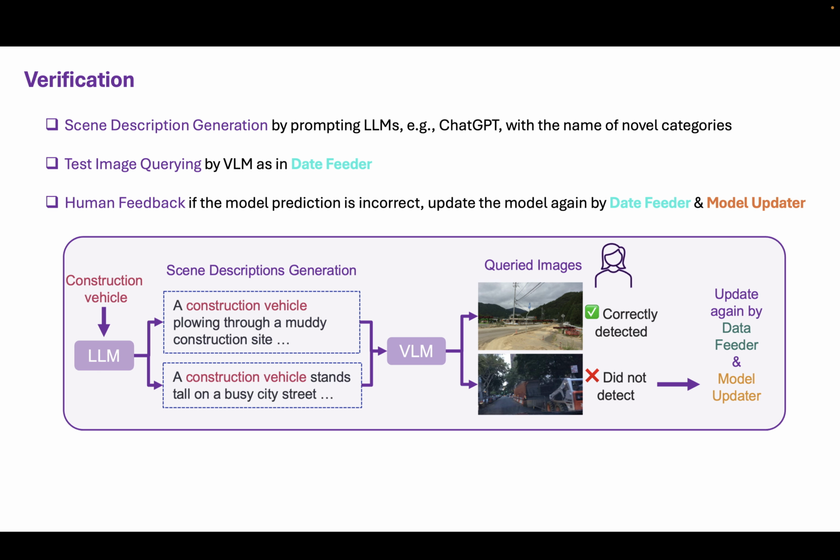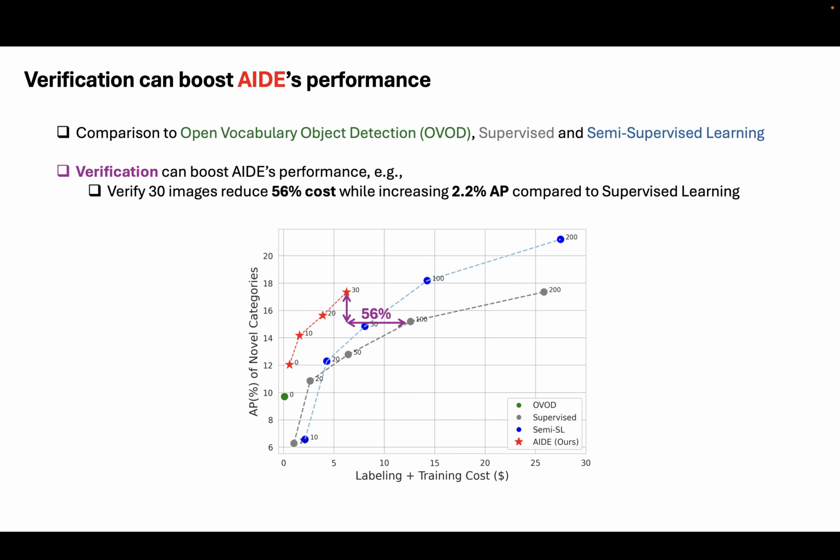Then we use the updated model to predict the novel object on those images, and let a human verify whether the prediction is correct. If it's not, we can collect the human feedback and run the data feeder and model updater to retrain the model again.